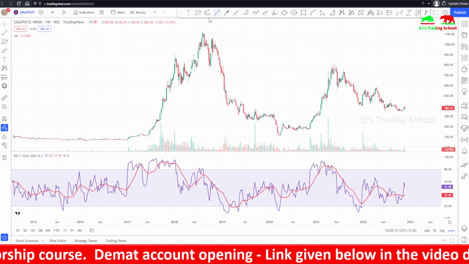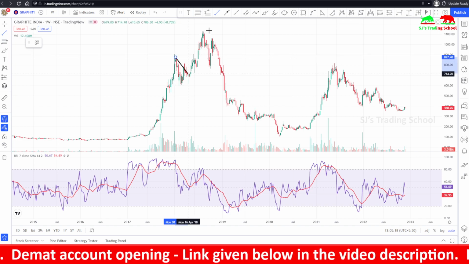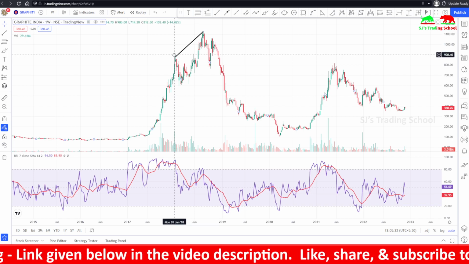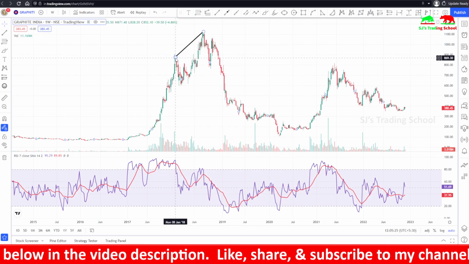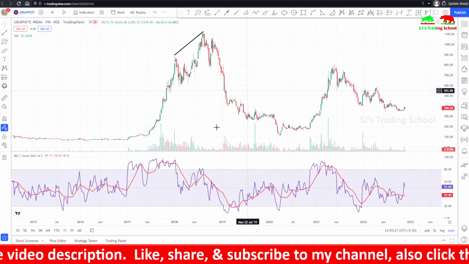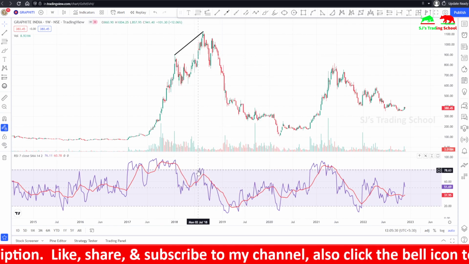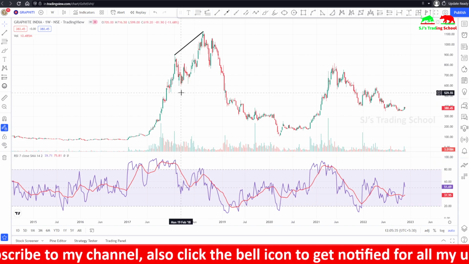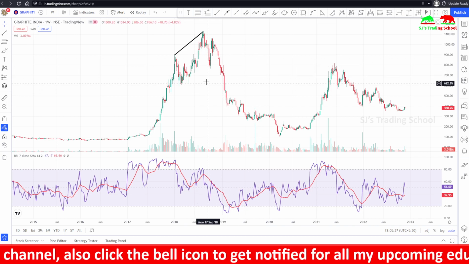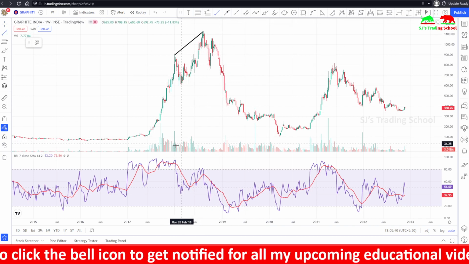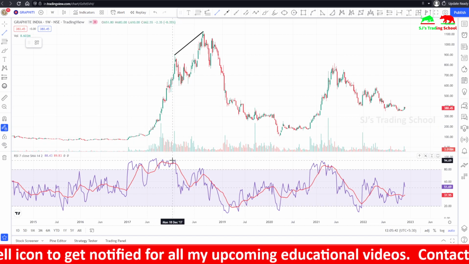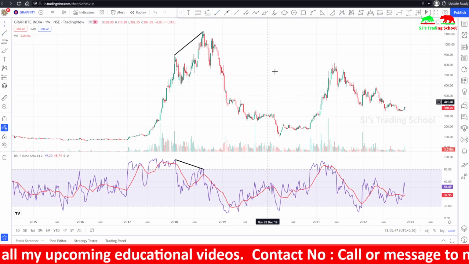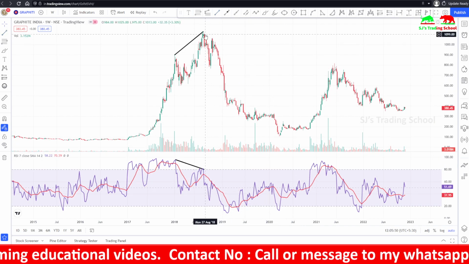You can see here you can take the swing high. You can join these two candles. The stock price makes a higher high, but the RSI forms lower lows. So you can see this is a bearish trend reversal. You can confirm that it is a regular negative divergence, or regular bearish divergence. Similarly, you can see here around here. So this is the divergence. This is negative bearish divergence. So you can confirm this.